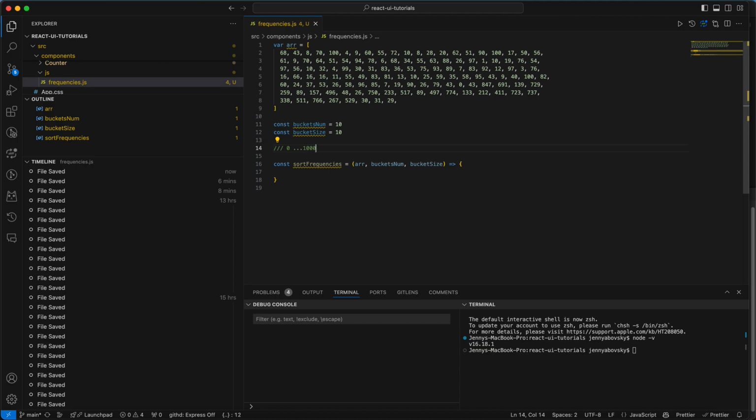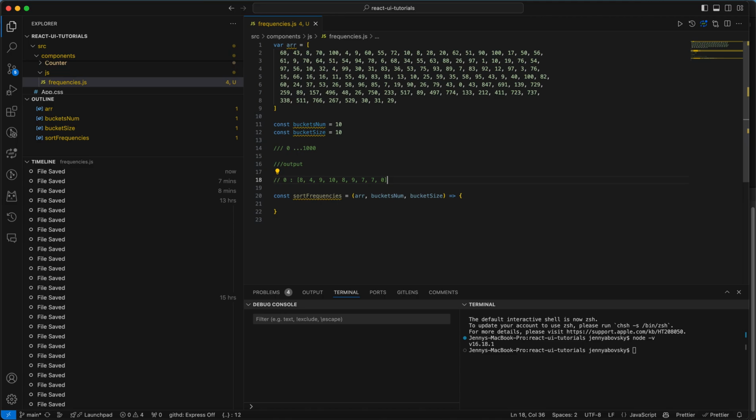The output should be, for every bucket, the collection of frequencies related to this bucket. So for example, bucket 0 will contain an array of numbers, so 8 for example, 4, 9, etc.